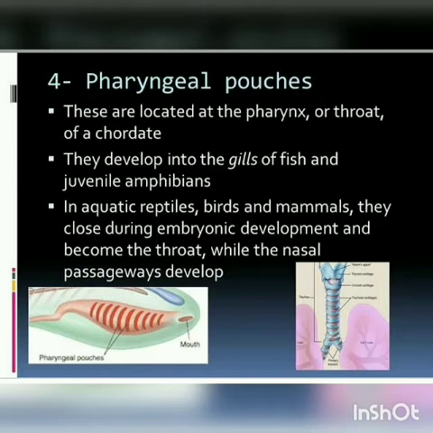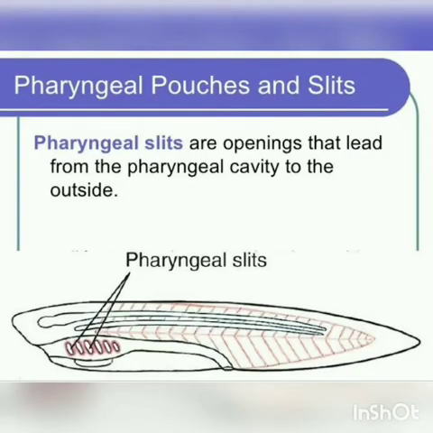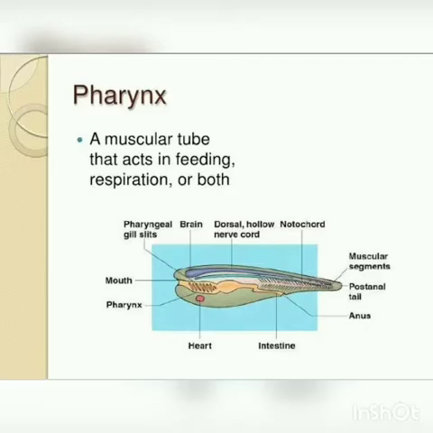In aquatic forms, that means animals which live in water, the pharyngeal gill slits are vascular and lamellar, and form the gills for respiration. In terrestrial chordates, terrestrial meaning animals which live on land, traces of functional gill clefts appear during embryonic developmental stages and disappear later.